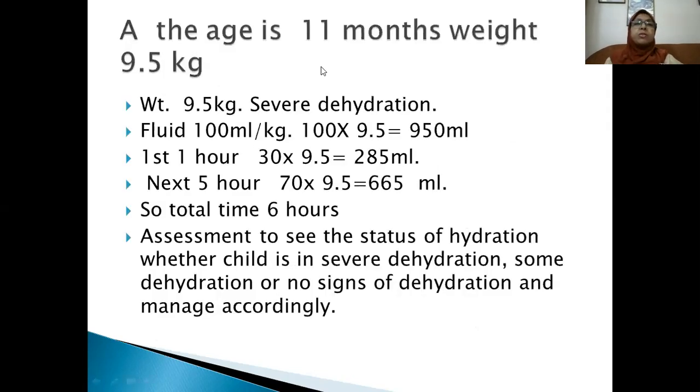How much fluid do you have to give? As the child is weighing 9.5 kilogram with severe dehydration, total fluid is 100 ml per kg, that is 950 ml. In the first hour, 30 ml per kg, that is 285 ml. In the next 5 hours you have to give 70 ml per kg, that is total 665 ml. So total time is 6 hours and total volume of fluid is 950 ml. You have to give over 6 hours.